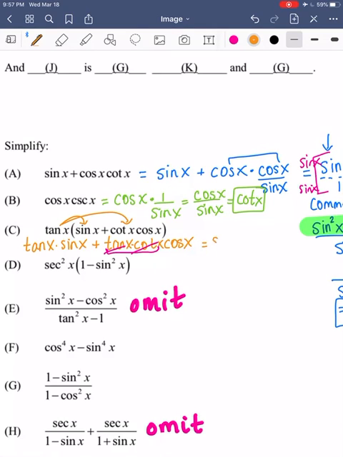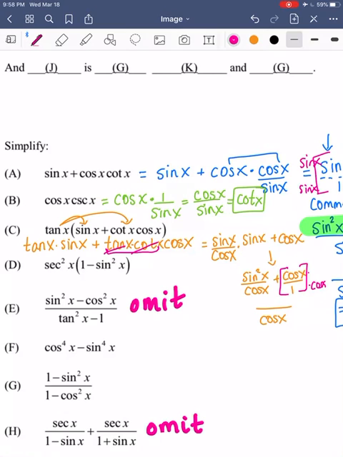So now we're left with, and I'm going to go ahead and change tangent to sine x over cosine x times sine x plus cosine x. And this basically turns into exactly what A is. So A had to have a common denominator, and that's what we're going to do here as well. All right, so sine squared x over cosine x plus cosine x over 1. And so then I'm going to get a common denominator of cosine x, and I'm going to times this fraction by cosine x.